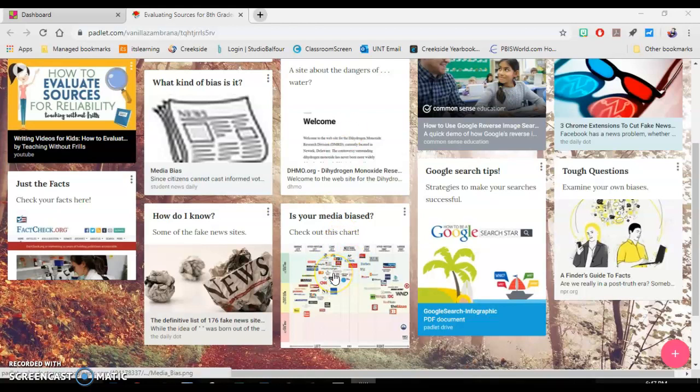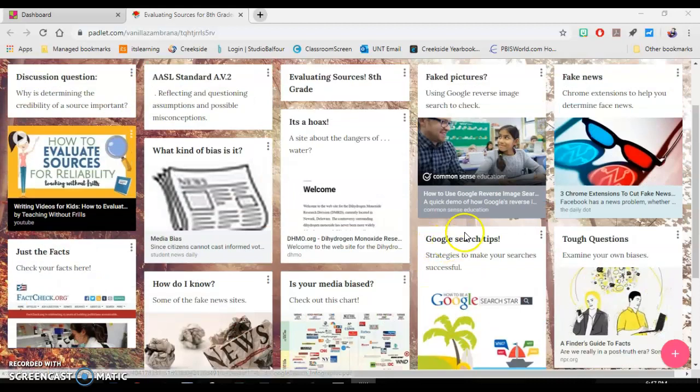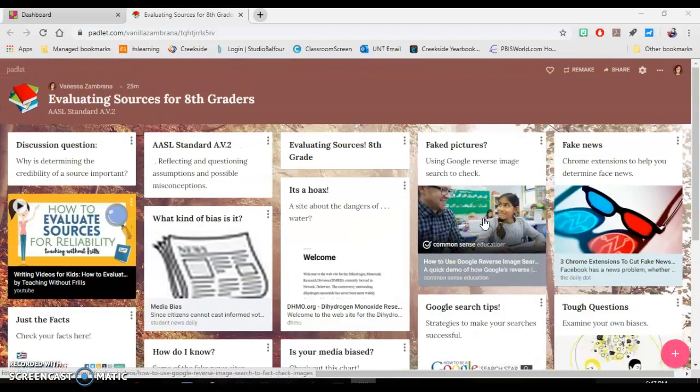Right below that, there is a link to a chart that was put together about different sources of media and where they fall on a scale of liberal to conservative politically and whether or not they're considered reliable. Not just information and news can be altered or faked. And here we have a link to a video about checking whether or not a picture may have been changed or used in a way that intentionally misrepresents the subject matter.